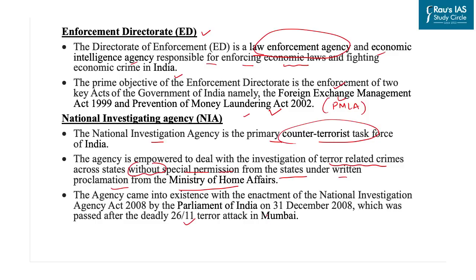in Mumbai. Now, a thing to understand and to remember here is that all the terror-related crimes and terror-related financing is dealt with and investigated by the National Investigation Agency, and we have to be very sure that we do not mark it with the CBI if ever asked in prelims. So these were the primary and most important investigative agencies of India that have been in the news in recent time. Now we'll try to understand what are the issues that are challenging these investigative agencies one by one.